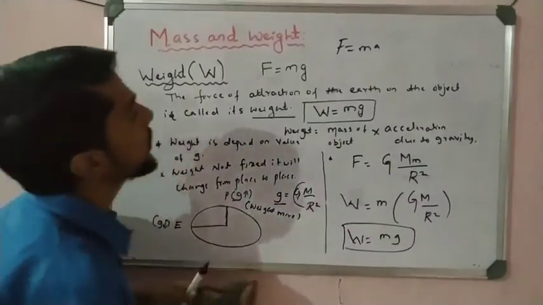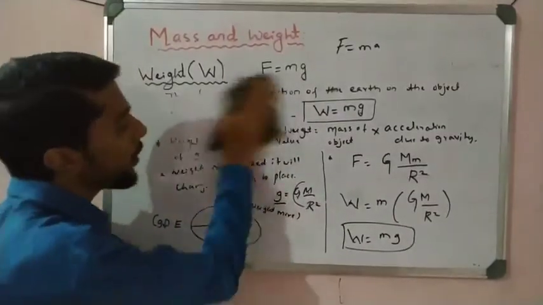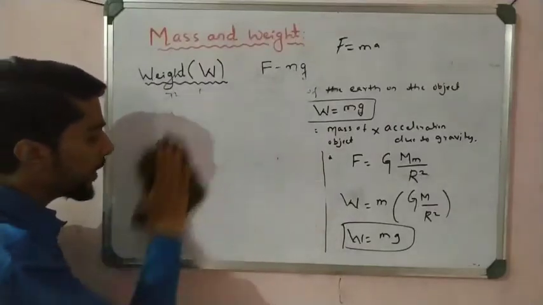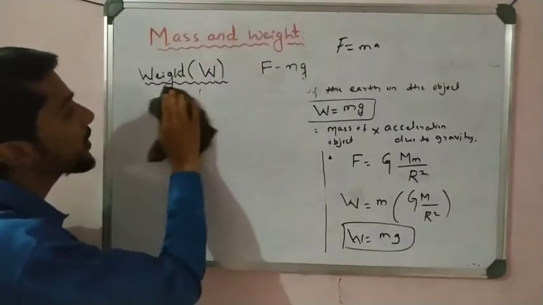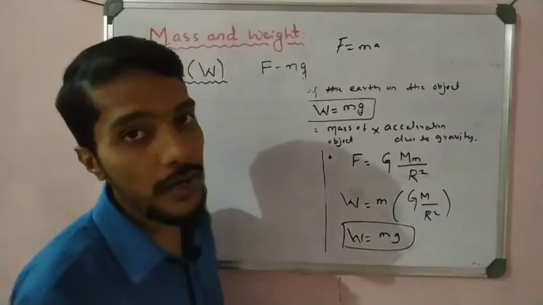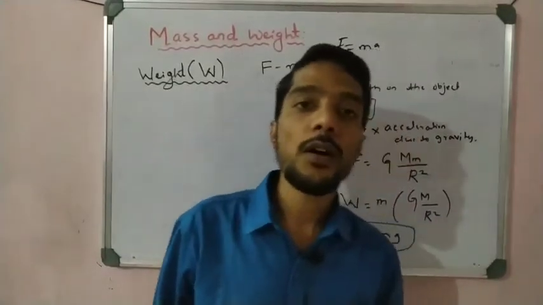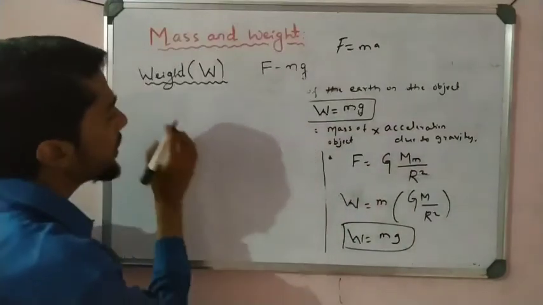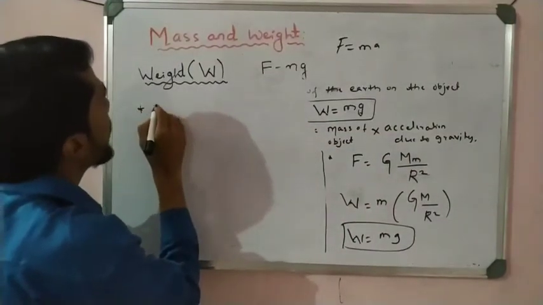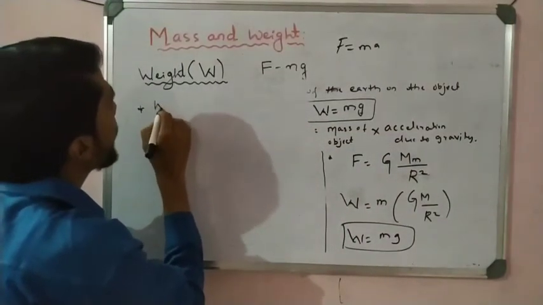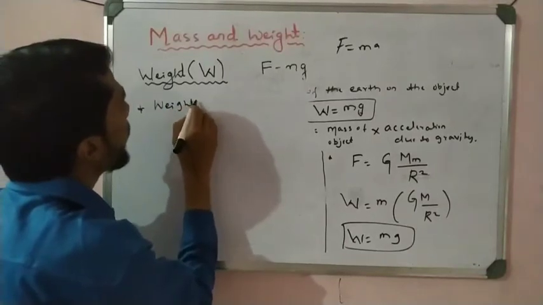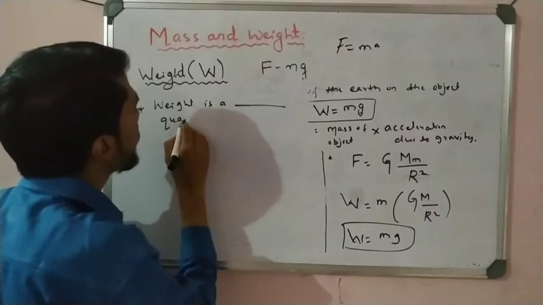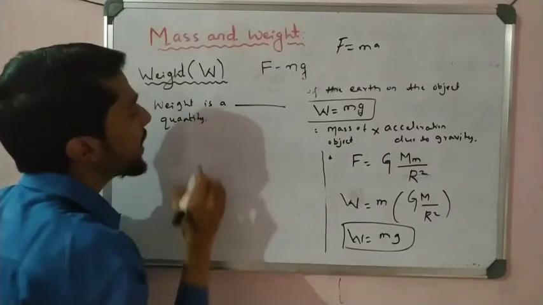So let us think some more about the concepts of weight here. Now take one thing, that is, is this quantity scalar or vector? That is one question. Scalar quantity or vector quantity? Answer me in the comment box. Weight is a dash quantity.